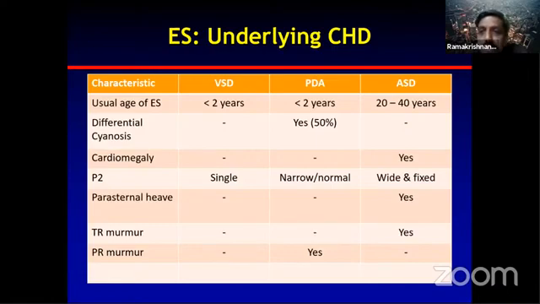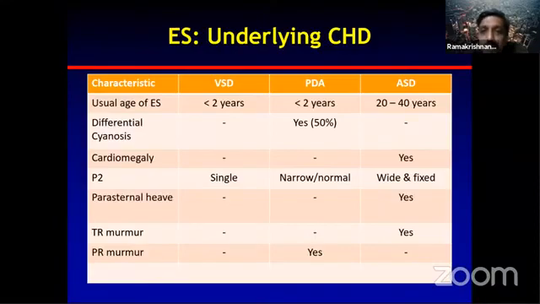Some of you say that it becomes narrower, but then we would not have auscultated before. Obviously, in a patient of ASD, when they become Eisenmengerized, the split would be narrower than before. But then generally, we don't have the documentation. Still, it remains wide and fixed. So we don't have clinical signs of heart failure except in ASD.